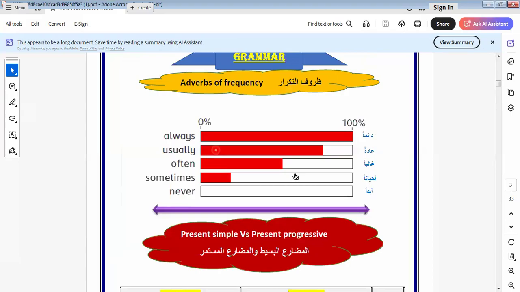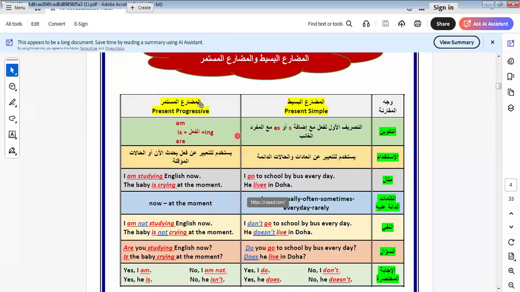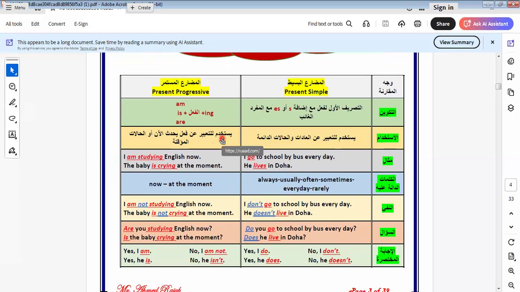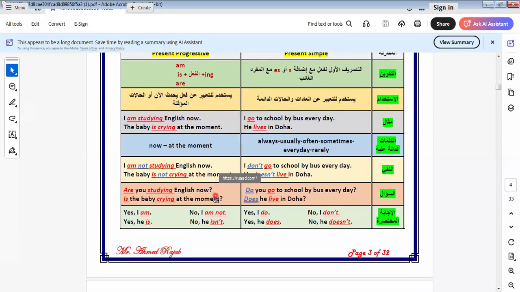In this unit, we also made a difference between present simple tense and present continuous tense. The formula of the present continuous tense is am, is, are plus verb plus ing. The keywords of this tense are now, at the moment, today.